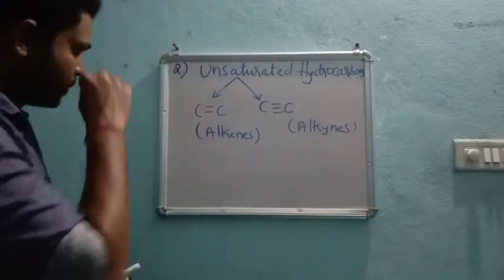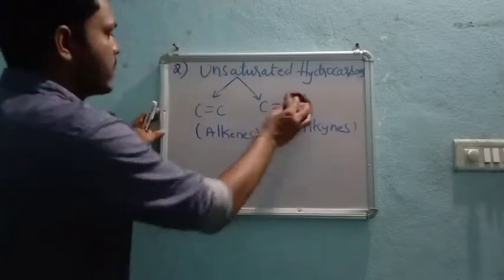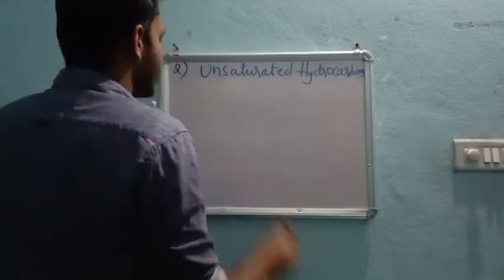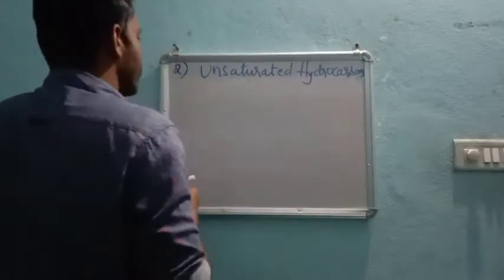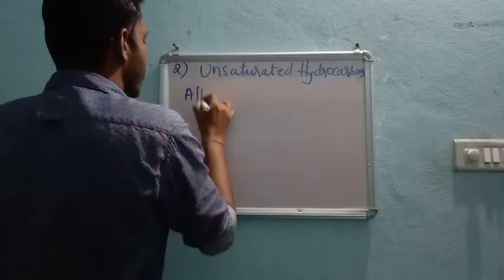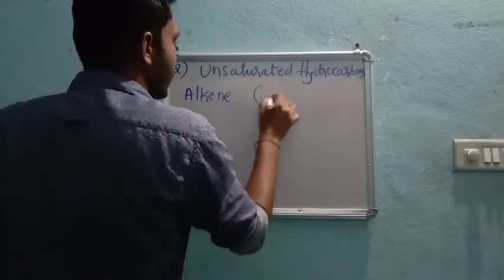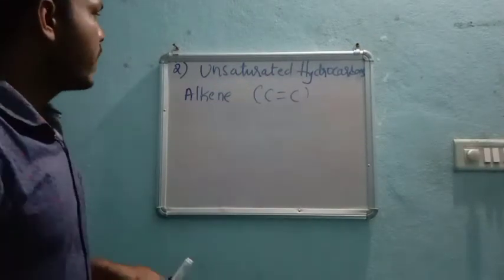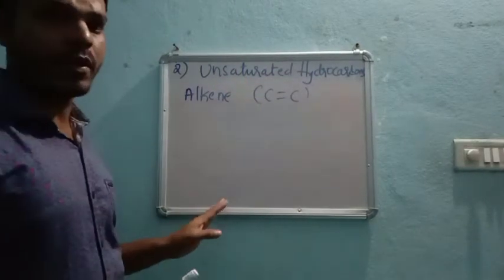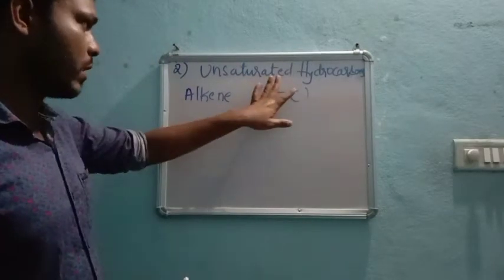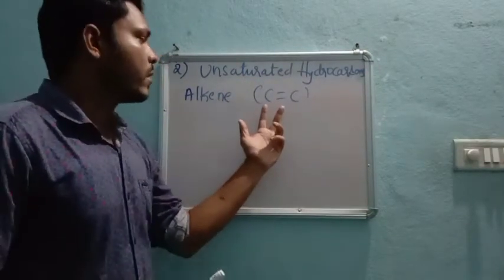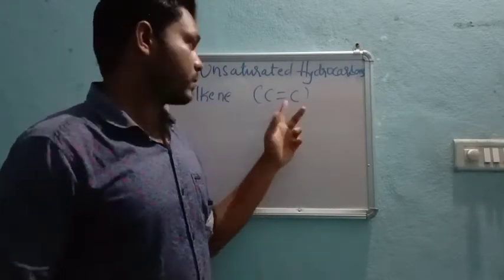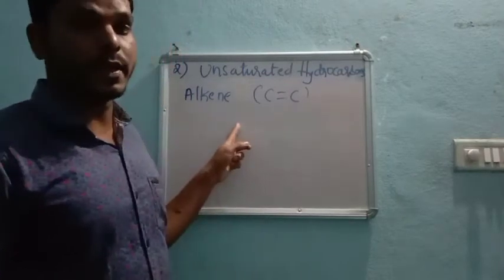So now we will see first alkene, right? In unsaturation, we see alkene. Alkene means carbon with double bond. These are the unsaturated hydrocarbons in which, in between carbon and carbon, a double bond is present.